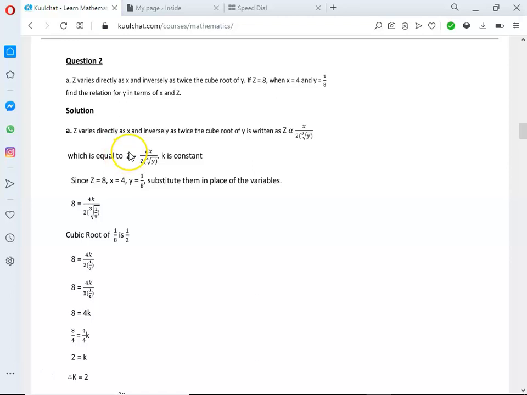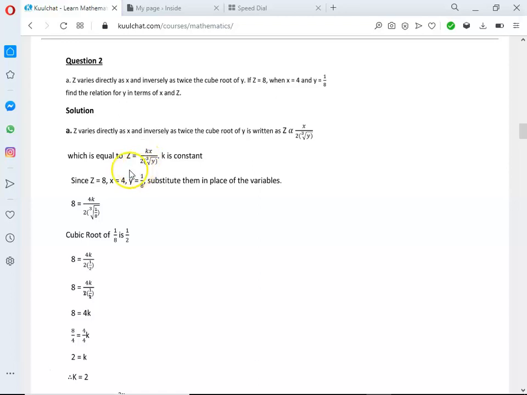So here our main focus is making y the subject, because the question says find the relation for y in terms of x and z. Which means they want us to make y the subject. Right now k has come in and k is a constant, so you have to find the constant k, then make y the subject. That's all.